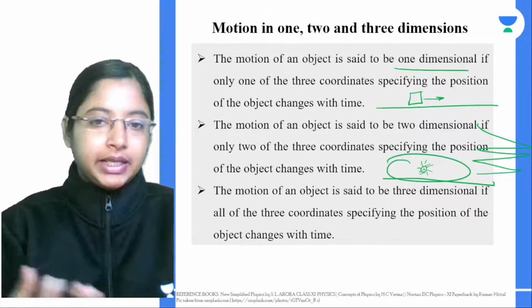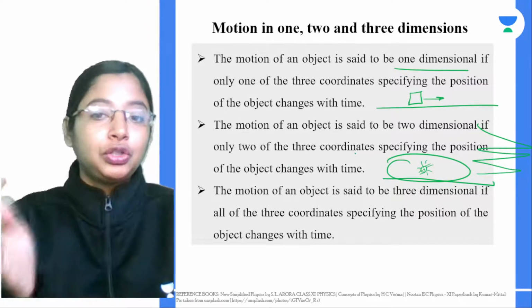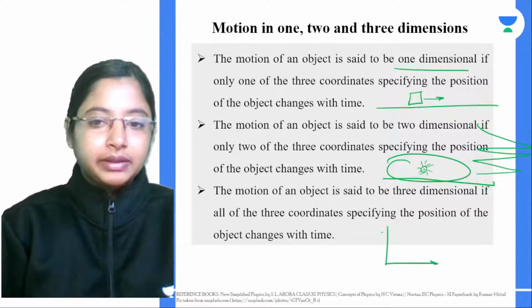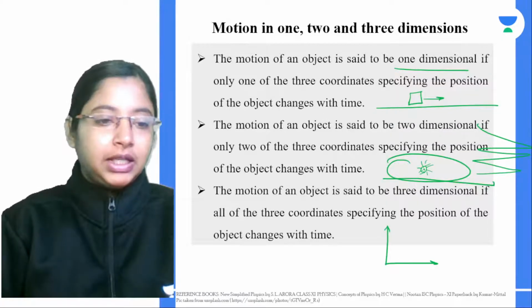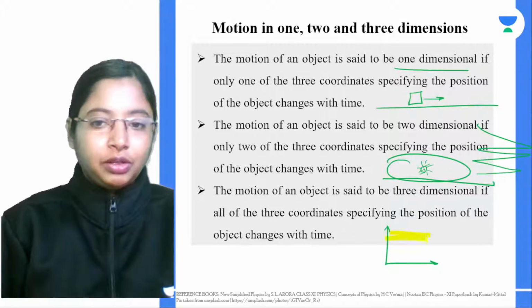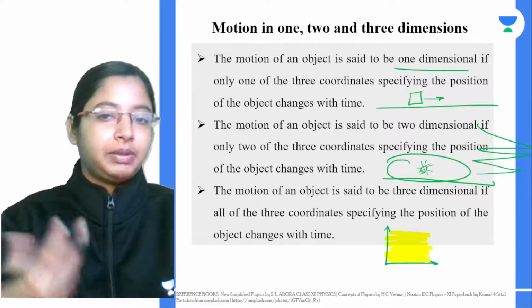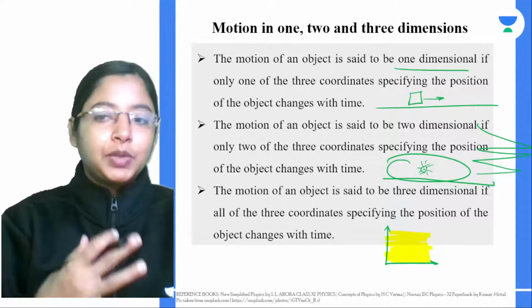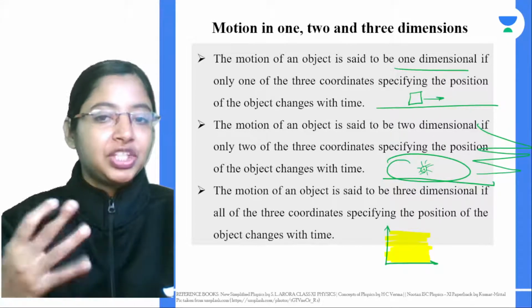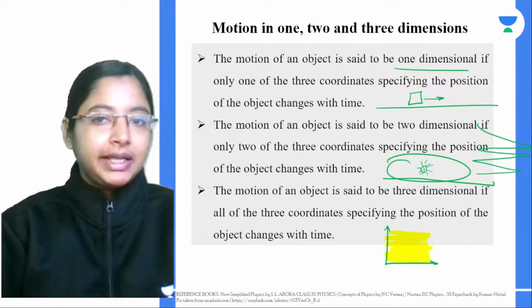Then in case of a 2-dimensional object, you can use 2 axes to specify its position. What comes into the picture is basically a plane. When it's 2-dimensional, we are talking about 2 coordinate axes, so we are talking about motion that is happening in a plane. If the position of the object changes with time with respect to 2 coordinate axes, then we say it is 2-dimensional.